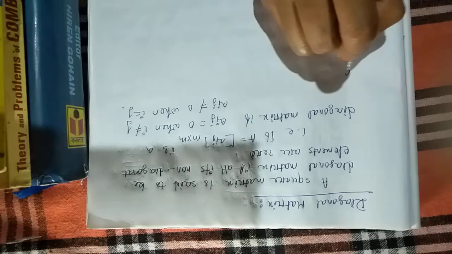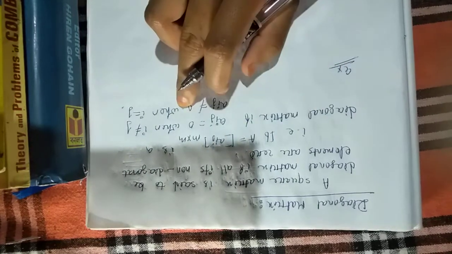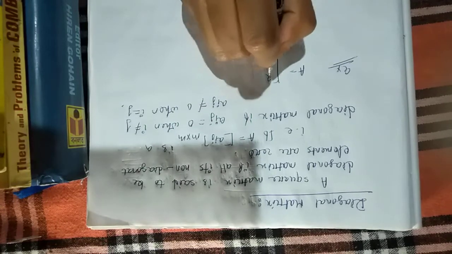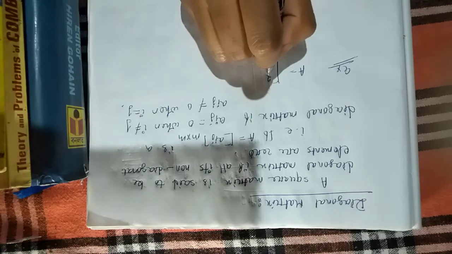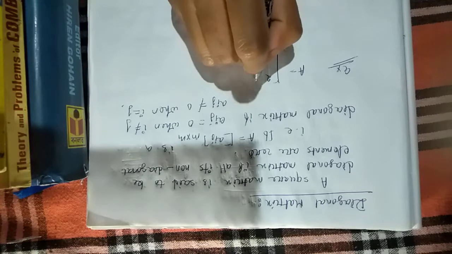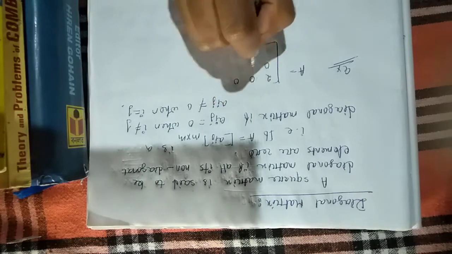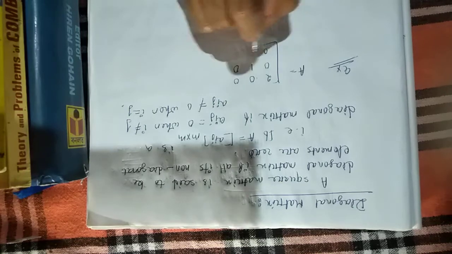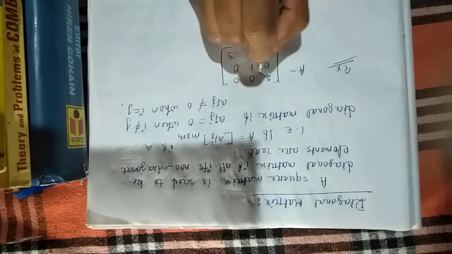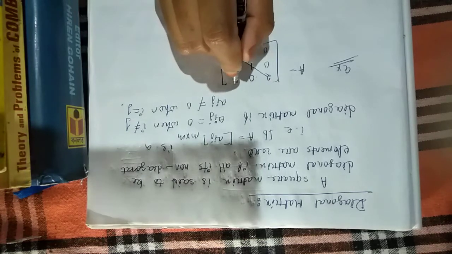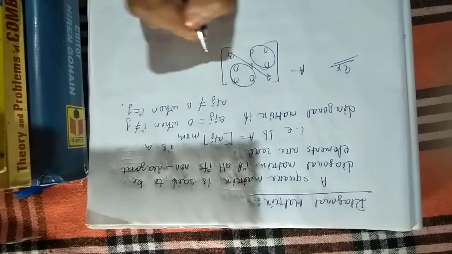So what is the example of diagonal matrix? All the non-diagonal elements are 0. That is the matrix A equal to suppose 2 is the diagonal element A11. So this is a non-diagonal element. So this 0 0 1 0 0 0 3. So these all are diagonal elements and all the non-diagonal elements are 0. So these types of matrices are called diagonal matrix.